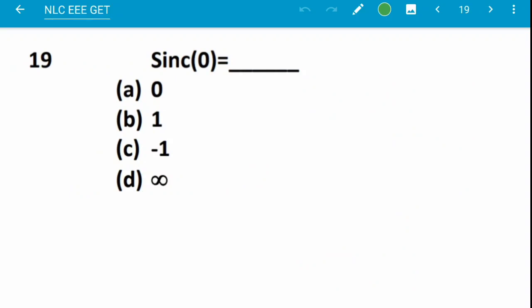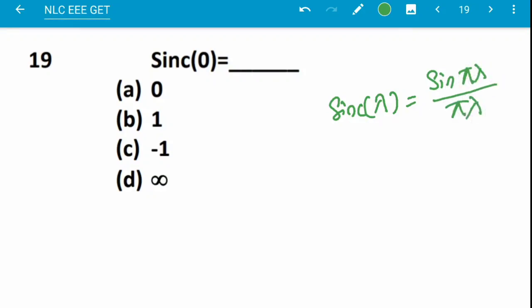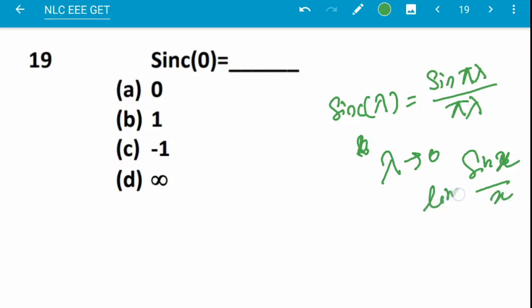Next question: this is the sinc function. What is sinc of 0 equal to? Sinc lambda is sin pi lambda by pi lambda. This is the formula for the sinc function. When lambda tends to 0, this becomes sin x by x with the limit x tends to 0, and this is equal to 1. So the answer here is B.